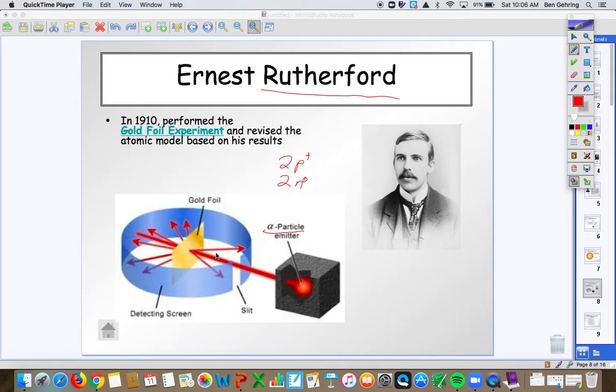What he suspected was that all these particles would go straight through to the other side. It would be no big deal, they'd go through, life goes on. What he found was that not only did these particles reflect and hit the sides over here, which he thought, okay, not a big deal, some of them went backwards. So you see these 2 arrows going backwards, so they hit the gold foil and they came backwards. He compared this to firing a bullet at a Kleenex and having it come back at you. That is the magnitude of shock and awe that happened when this experiment took place.